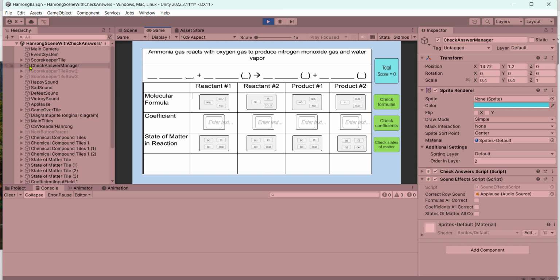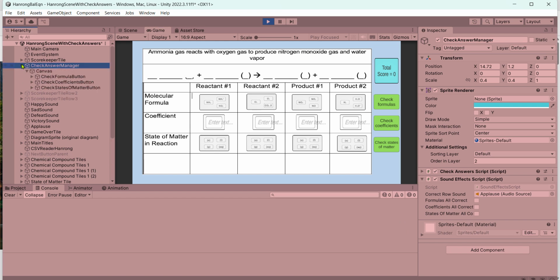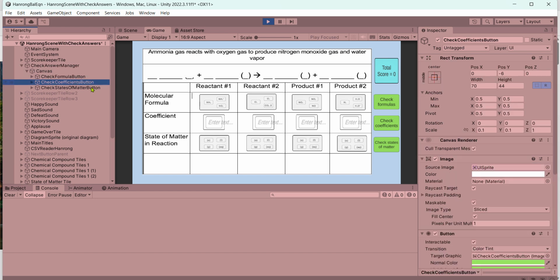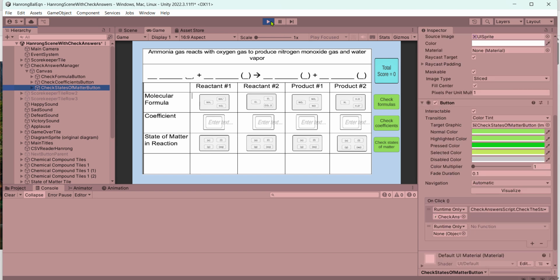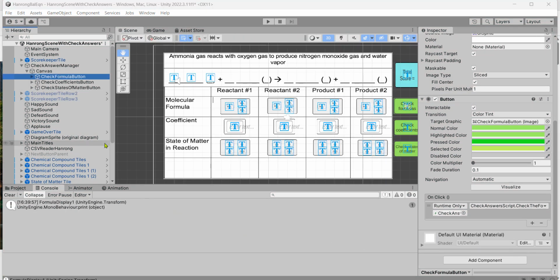And then you need to make sure that it works with these three buttons here. The check formula, check coefficients, so that when you click the button, it actually makes the sound effects. To use the new script, the check formula button here under the check answer manager, you'll need to add a new on click function. So plus.